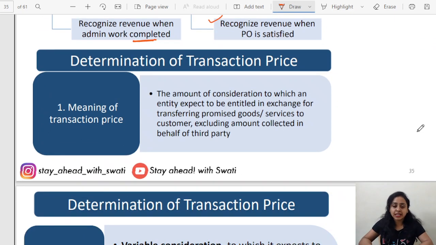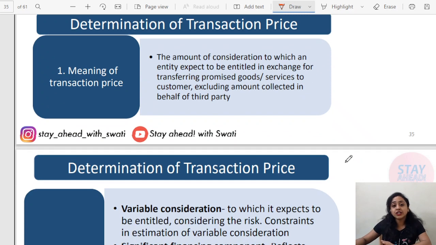Determination of transaction price. What is transaction price? It is simply the amount that the seller is expecting to receive in return for the promise that he has satisfied, in return for the goods and services that he has transferred as per the agreement. So this is the amount that the seller is expecting to be entitled to for the contract. This is simple. But at times it is variable, or it may be dependent on some conditions. We will discuss each point right now.